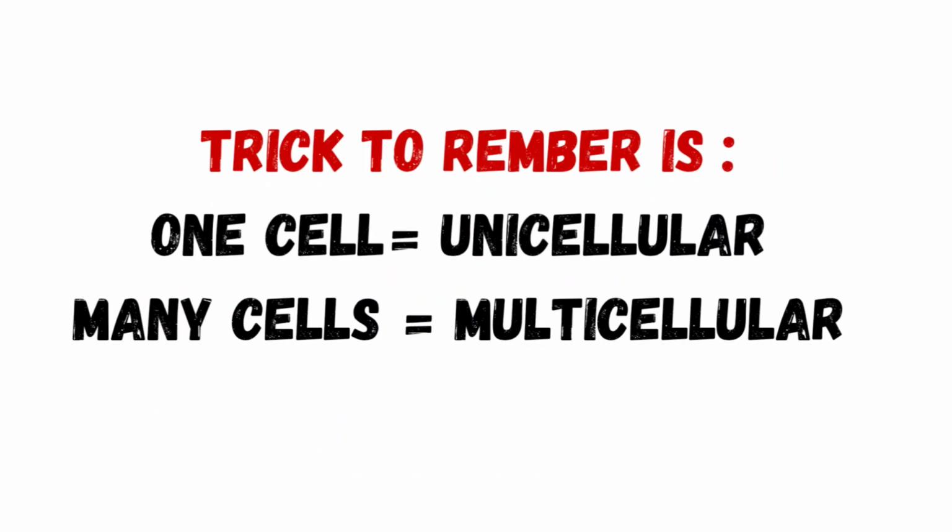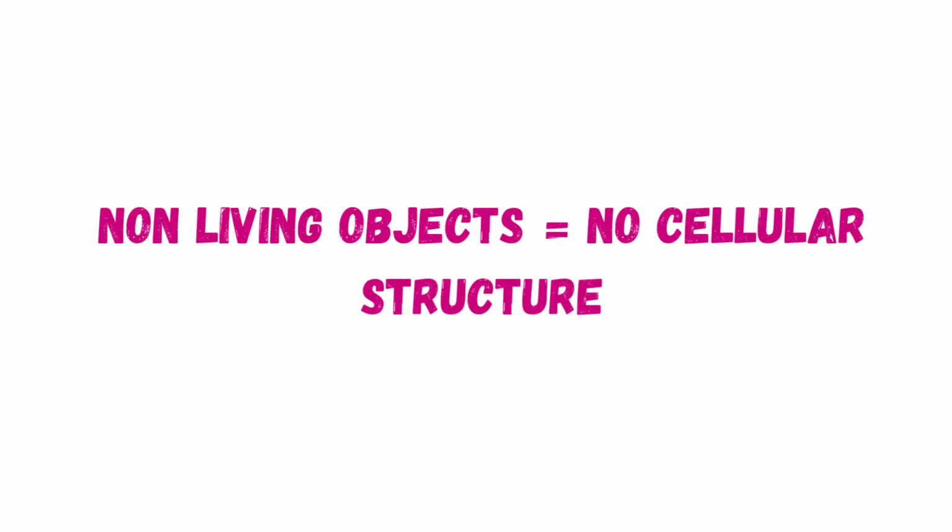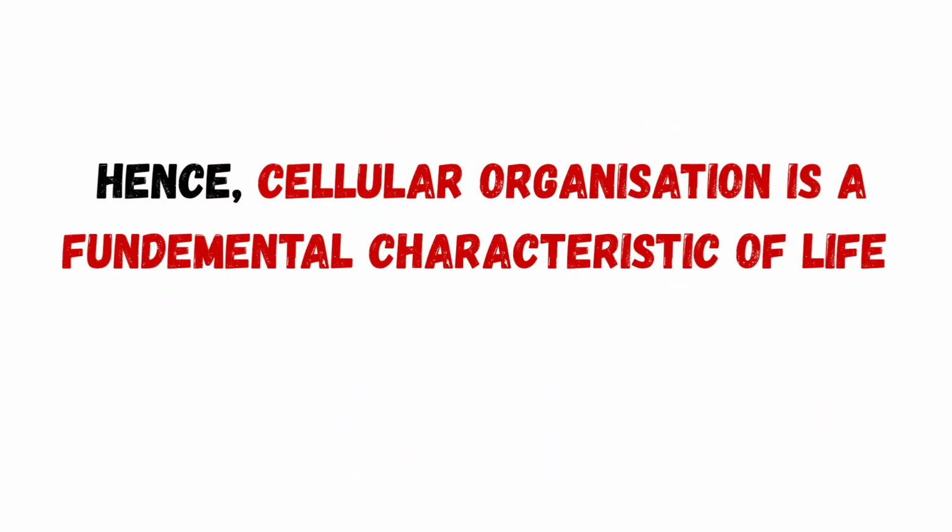Okay, now you understood what multicellular and unicellular is. Let's get back to our topic. Even in complex organisms, which are multicellular organisms, life exists because of cellular organization, and non-living objects do not have cellular structure. Hence, cellular organization is a fundamental characteristic of life.